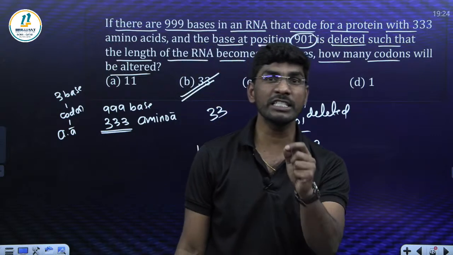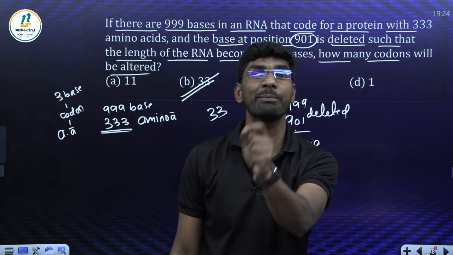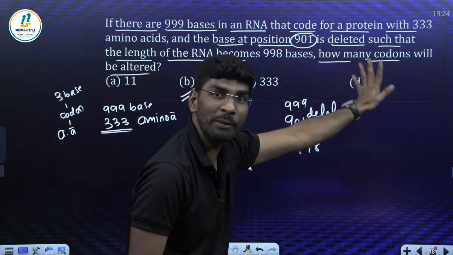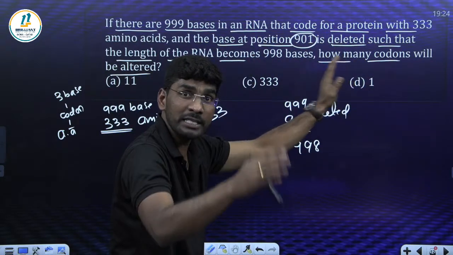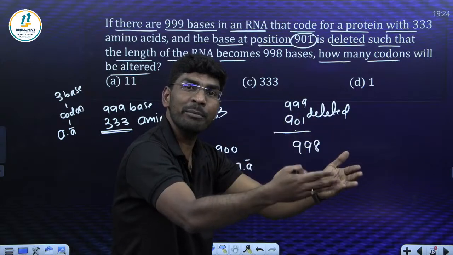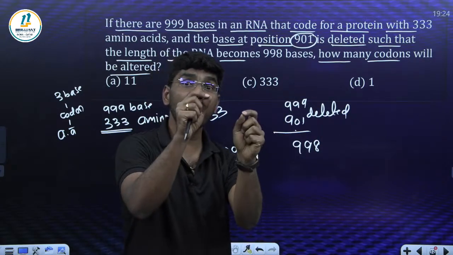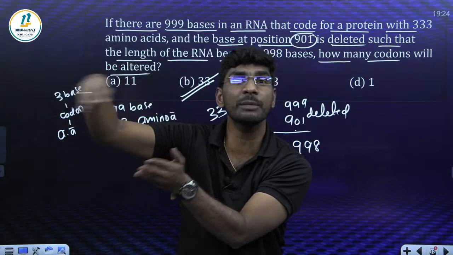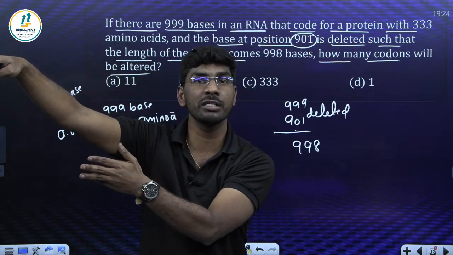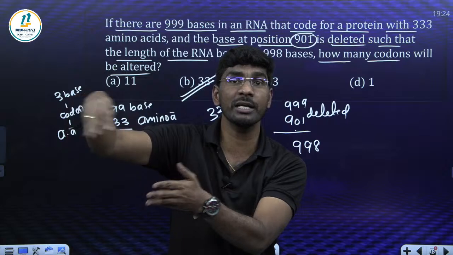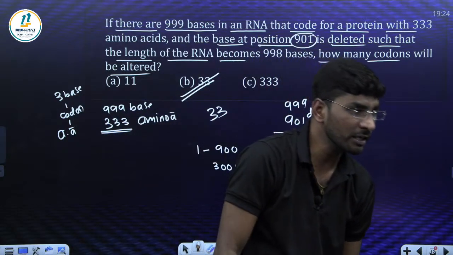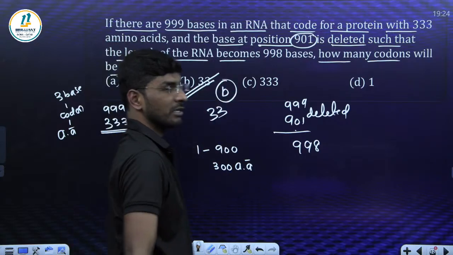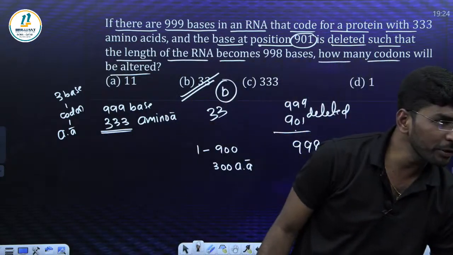You got my point. This is called a deletion type of mutation. Where exactly is the mutation? At the 901 place. Till that place everything is fine, which means 300 amino acids will be synthesized. From 901, which got deleted, everything will be changed. That means 99 bases are changed, that means 33 codons, 33 amino acids. You got my point? Yes. The answer is option B. How many of you got this? 33.